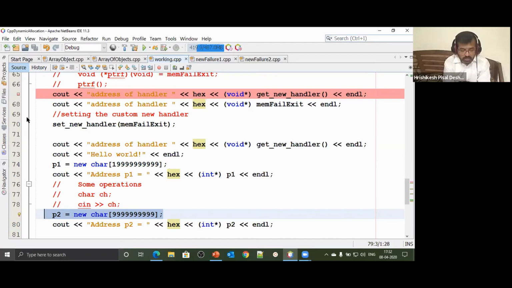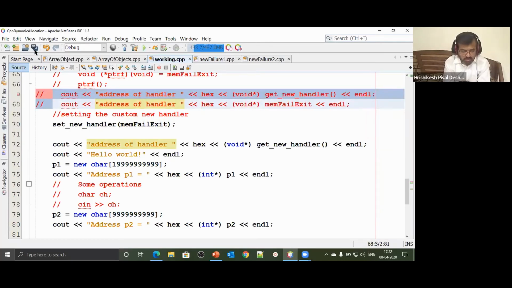Let's go ahead. Now what I'm going to do is change my handler. Let's not print these addresses. Now that we know what the purpose of addresses are, let's comment this code. We are no longer interested in these addresses now, so let's comment out this code because we know what the purpose is.